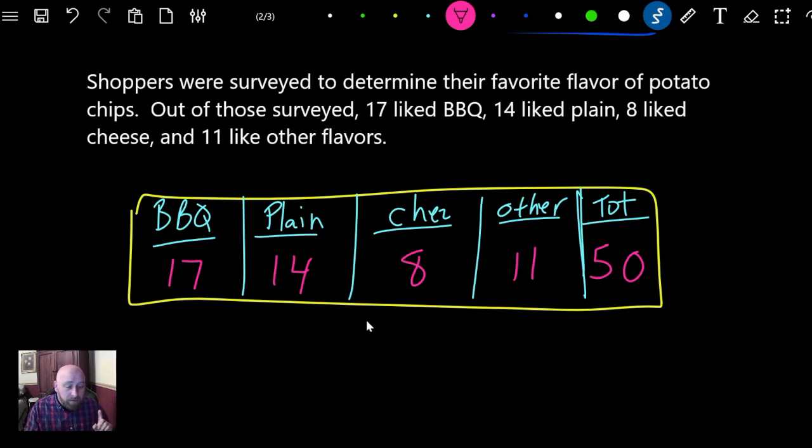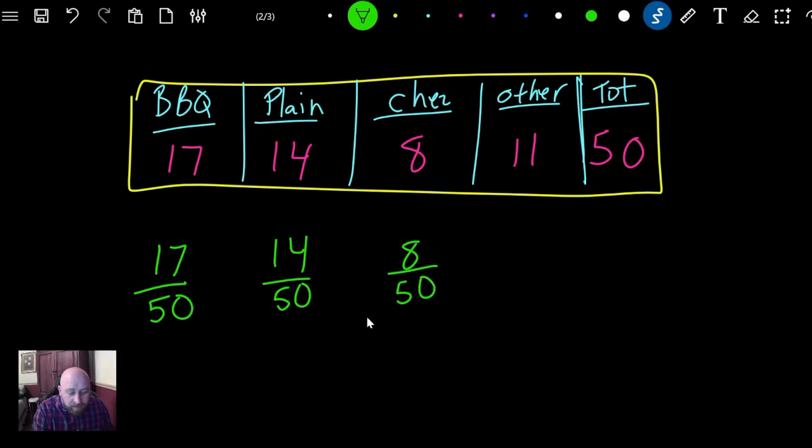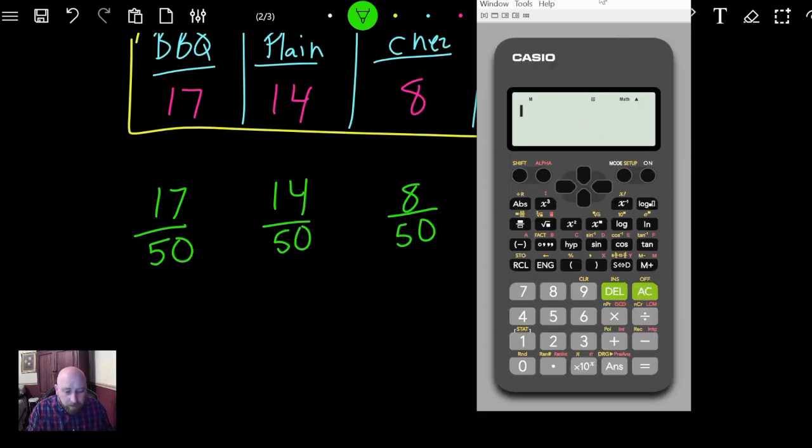Now what we want to do is find the relative frequency. We want to find our ratio for each one. So now we're going to do 17 over 50. Then 14 over 50. Then 8 over 50. And then 11 over 50. I'm just going to save a little bit of time right here and bust out my calculator, and do these all on the calculator. So I'm going to do 17 divided by 50.